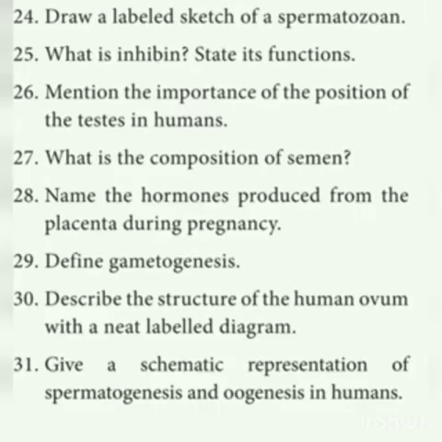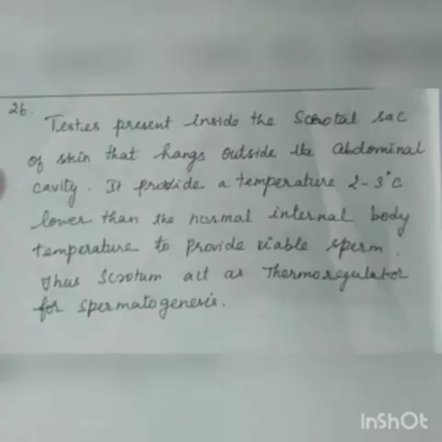Next is mention the importance of the position of testis in humans. The testis is present inside the scrotal sac of skin that hangs outside the abdominal cavity. It provides a temperature 2 to 3 degrees lower than the normal internal body temperature. Normal temperature is 37 degrees.